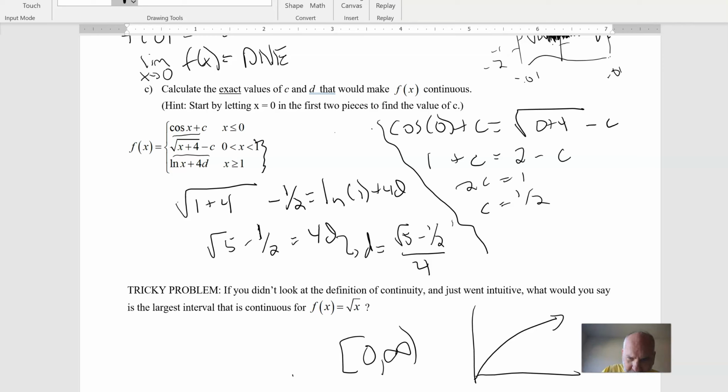Now, one thing to notice here, a little AP thing, is the expression that I came up with. One thing that's true about the AP test on any free response is that you're not required to simplify. I'll repeat that again. You're not required to simplify on a free response question. And that'll be true for us too, as long as I don't say something in the question. I'll have to say, simplify your answer, and then there must be some algebra thing I want to review there and see that you can do it. But otherwise, you do not have to simplify any expressions. So that answer right there is totally fine.